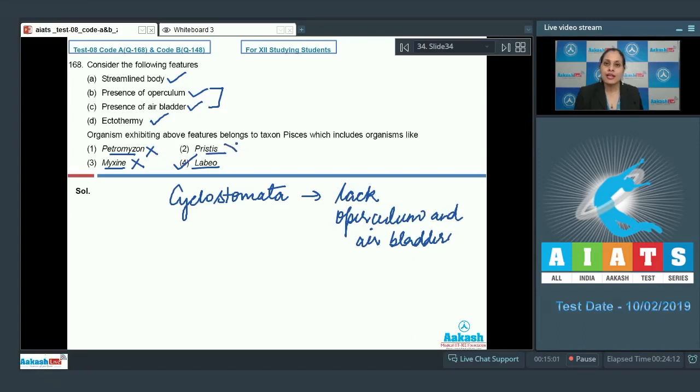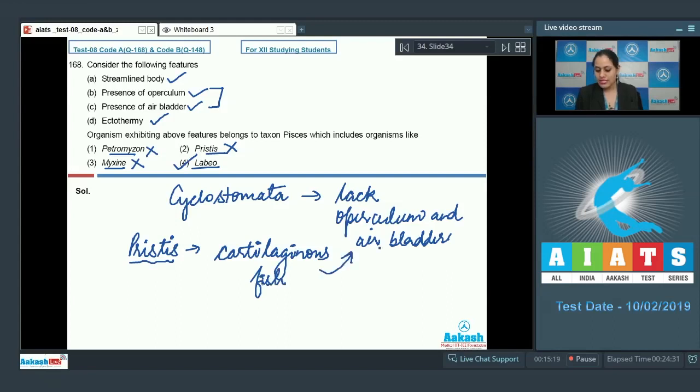Pristis is also an incorrect option because Pristis is a cartilaginous fish, and it also lacks operculum and air bladder. So the correct answer to this question is option number 4. Let's proceed to the next question.